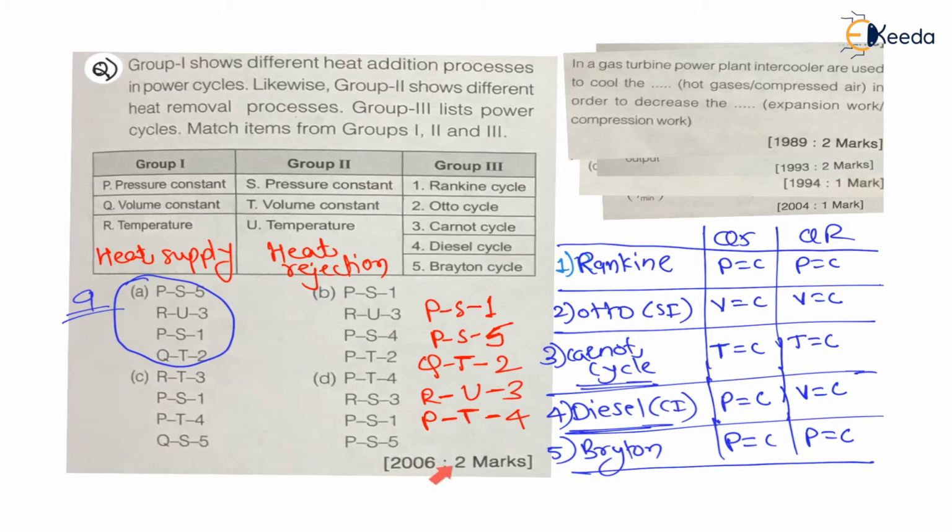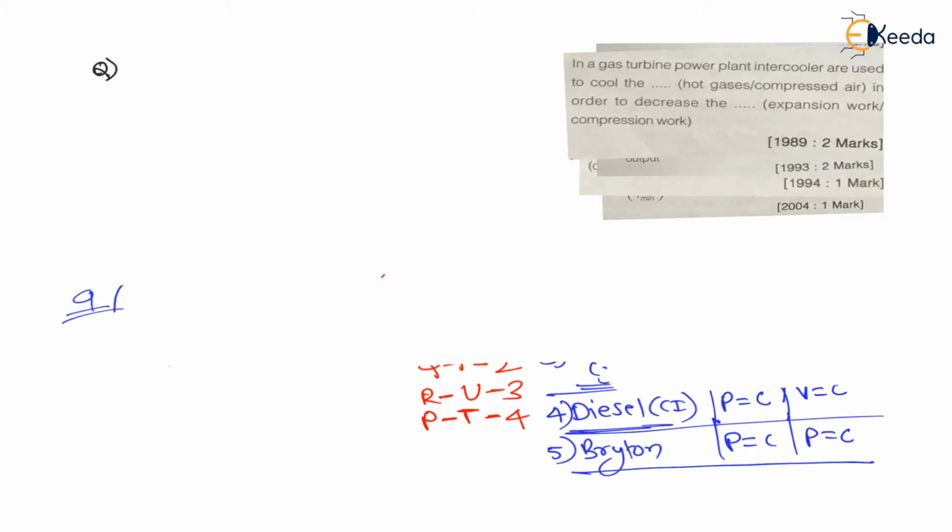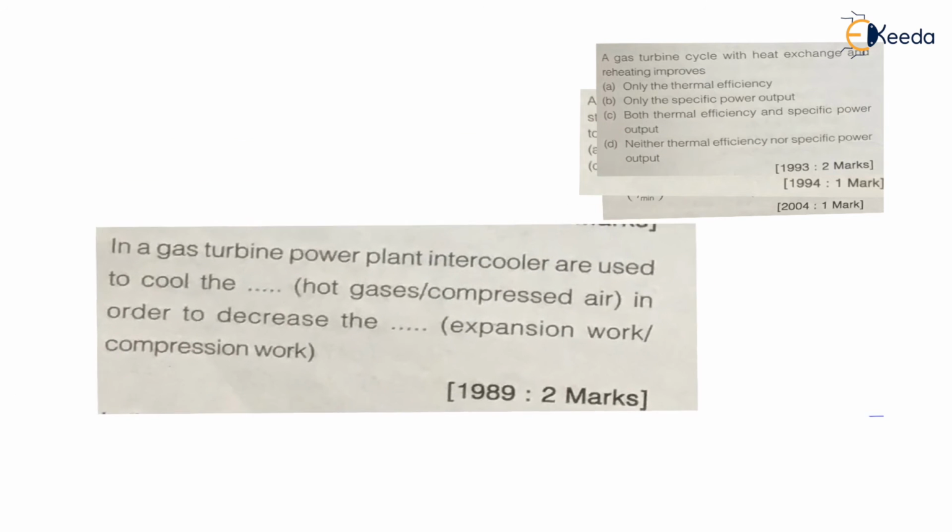Now after this 2006 question, let us see the GATE 1989 question. This is for 2 marks. Let me minimize this, let me delete this question, so that I can erase this whole solution. Let us solve the second question. Here the second question we are going to see is from GATE 1989. Let us zoom in on this question.